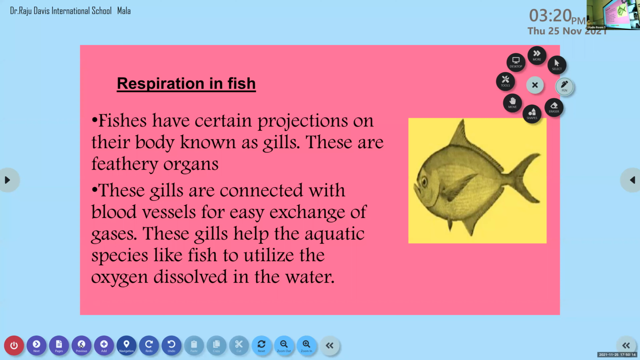These gills help aquatic species like fish to utilize the oxygen dissolved in the water. We know that they live in water, so they get the oxygen from the water. Water is a combination of hydrogen and oxygen. They absorb the oxygen which is dissolved in water through these gills. And these gills are connected with the blood vessels, thereby allowing easy exchange of gases. So this is the respiration mechanism which takes place in fish. Here we are considering breathing underwater.